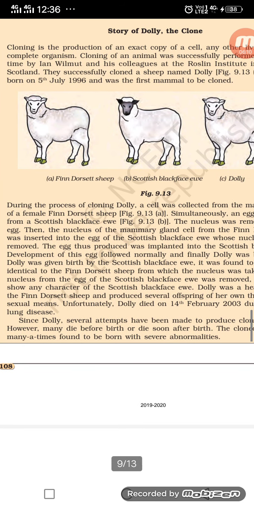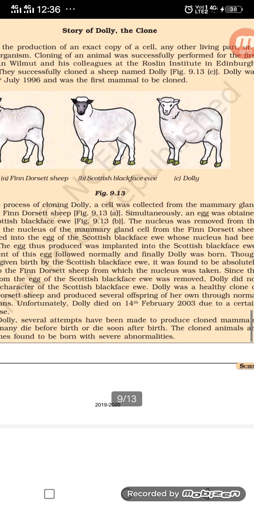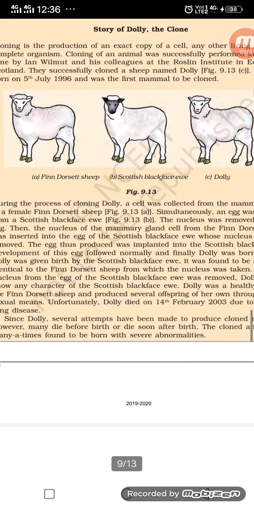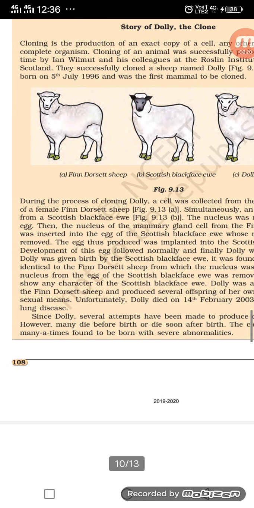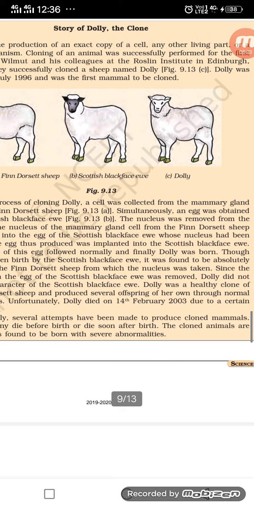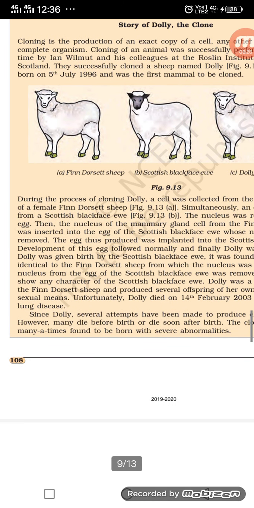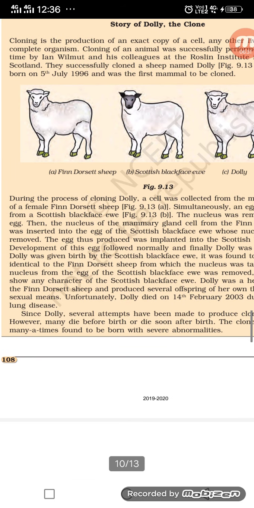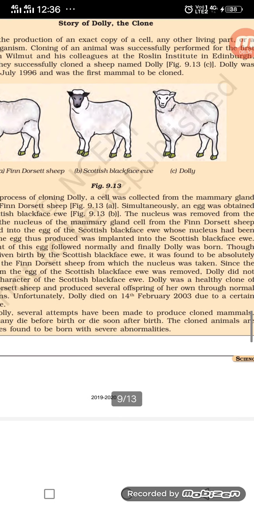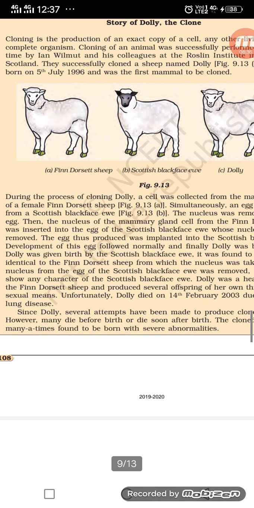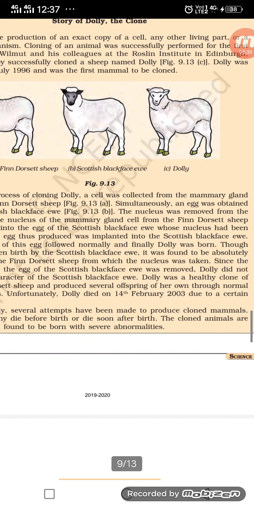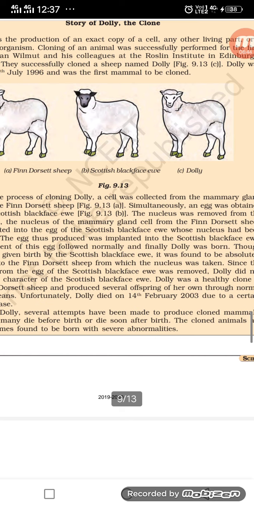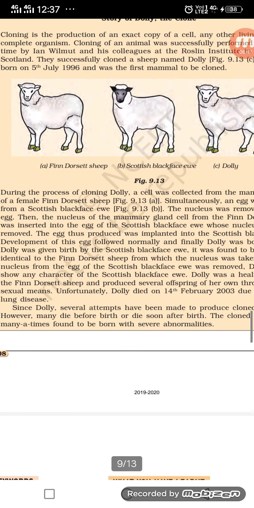The egg thus formed was implanted into the Scottish blackface ewe. Development of this egg followed normally, and finally Dolly was born. Though Dolly was given birth by the Scottish blackface ewe, she was found to be absolutely identical to the Finn Dorset sheep from which the nucleus was taken. Since the nucleus of the egg of the Scottish blackface ewe was removed, Dolly did not show any character of the Scottish blackface ewe. Dolly was a healthy clone of the Finn Dorset sheep and produced several offspring of her own through normal sexual means.